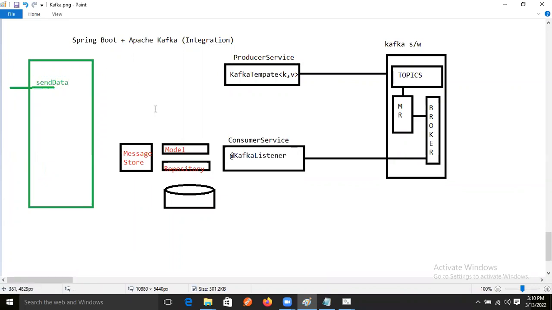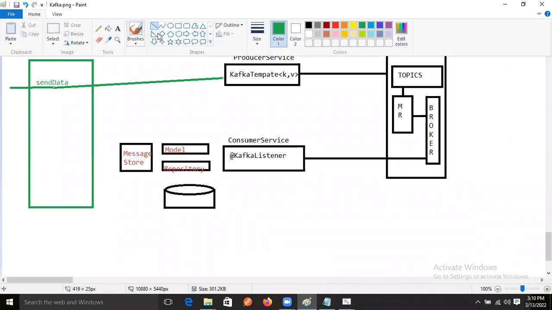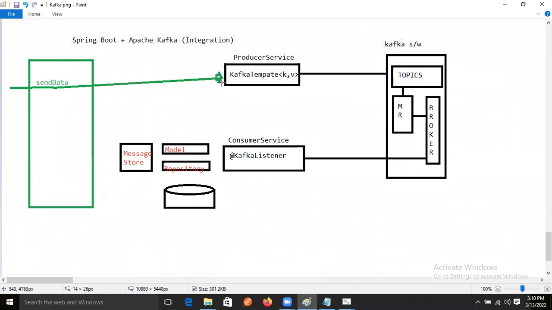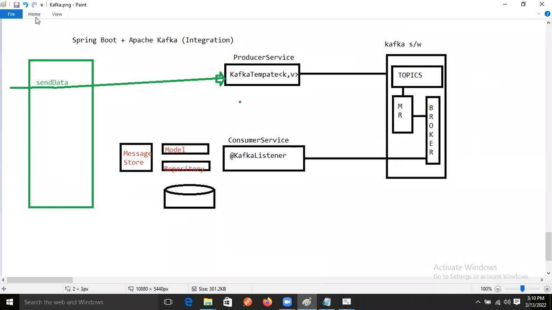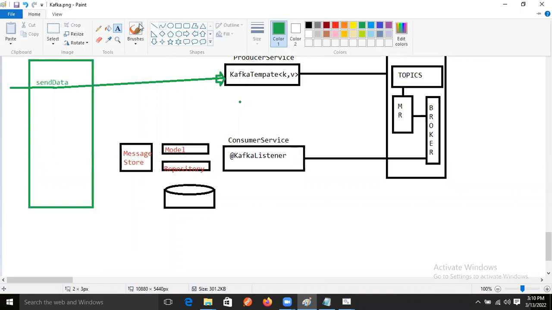Our REST controller will send this data to whom? To this producer application, right? Here this is the JSON data we will get in the REST controller, because our REST controller is reading the JSON data only, na guys.